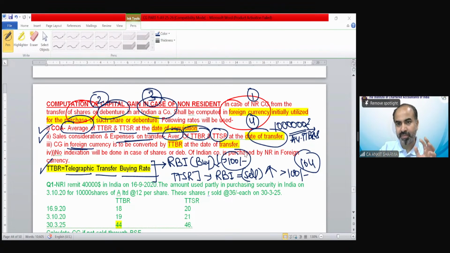So cost of acquisition needs to be converted as per the average of TTBR, TTSR on the date of acquisition. Sale consideration needs to be converted on the date of transfer. Let me show you with the help of an example.